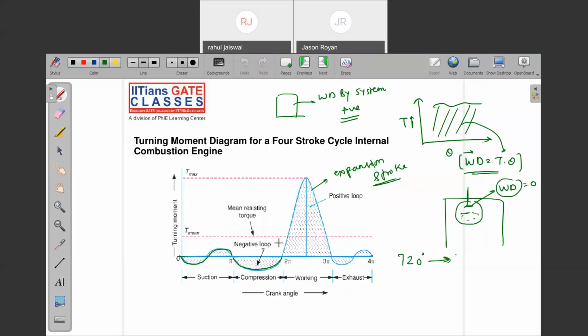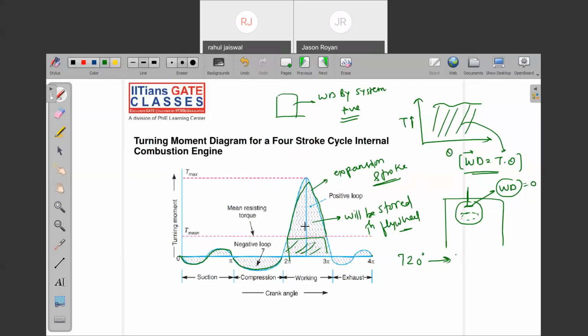So during the suction, compression and exhaust strokes, what is required? The work has to be done. Now tell me, during the power stroke, excess power is supplied. We require only this much power, so what about this excess power? Where will it be stored? It will be stored in the flywheel.